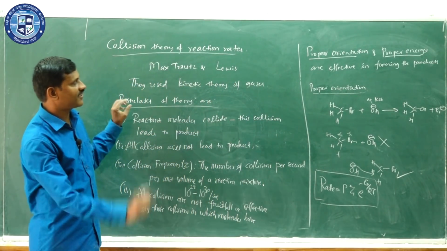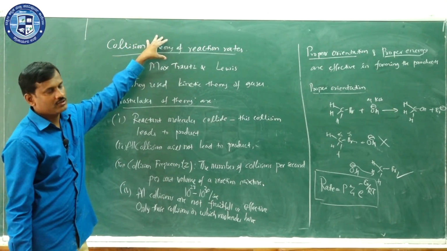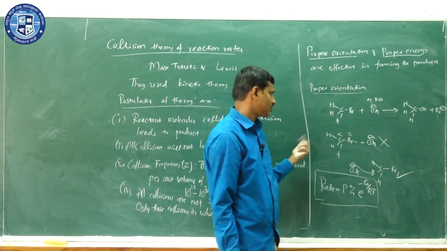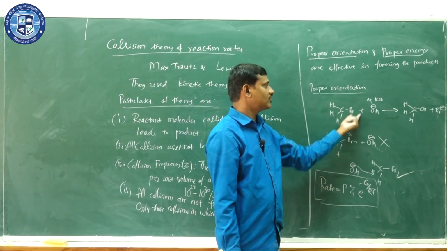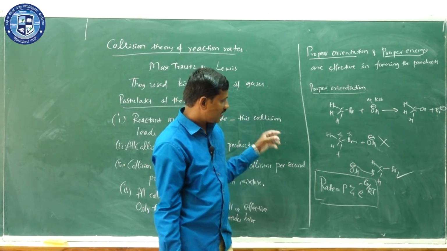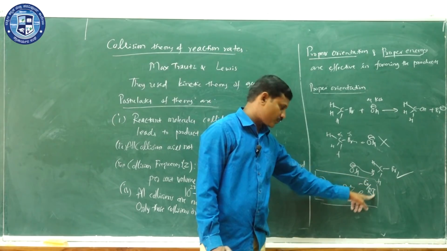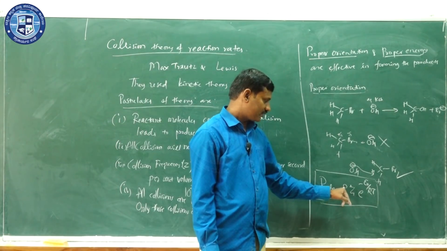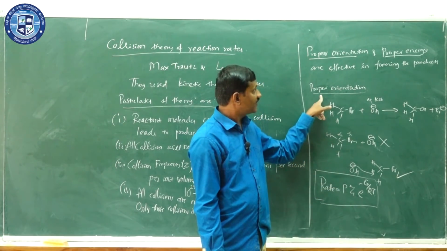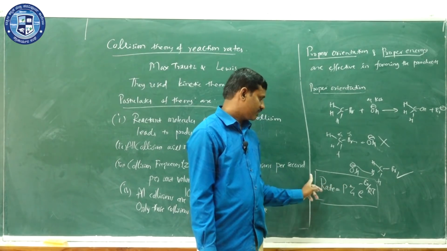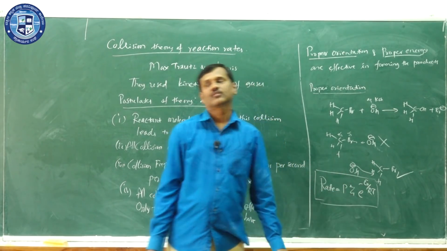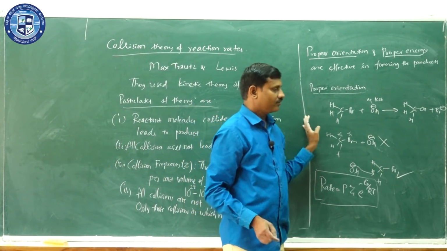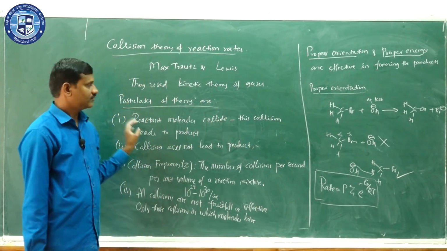Remember, collision theory is based on the kinetic theory of gases, and it assumes the reactant molecules as hard spheres. But it ignores the electron interactions. Anyhow, it can explain certain properties easily, such as the effect of temperature, the effect of energy, and the effect of orientation in the product formation. So, that is about the collision theory of reaction rates.